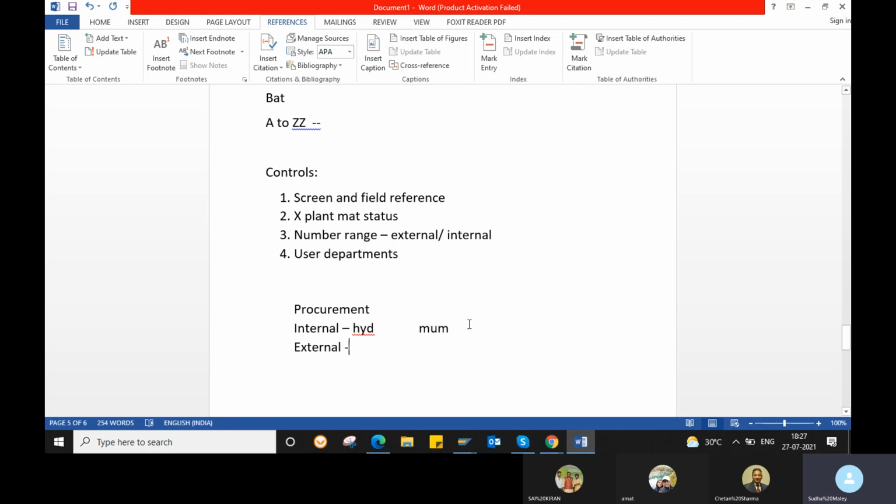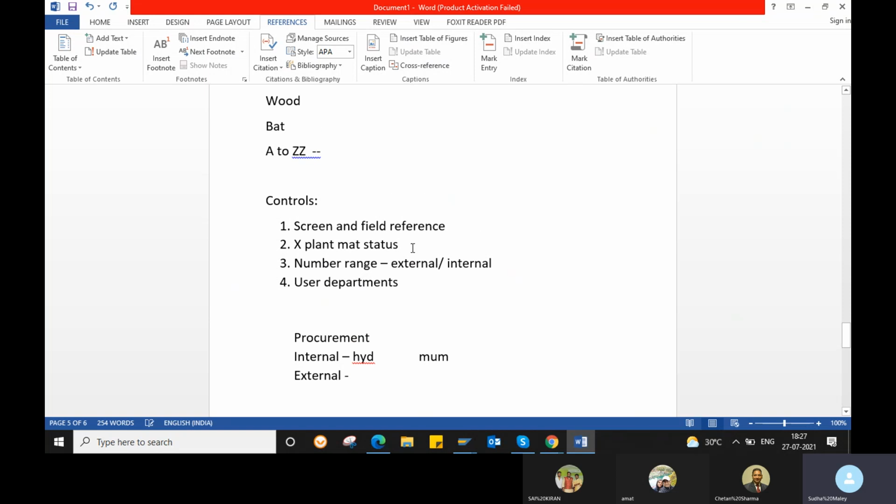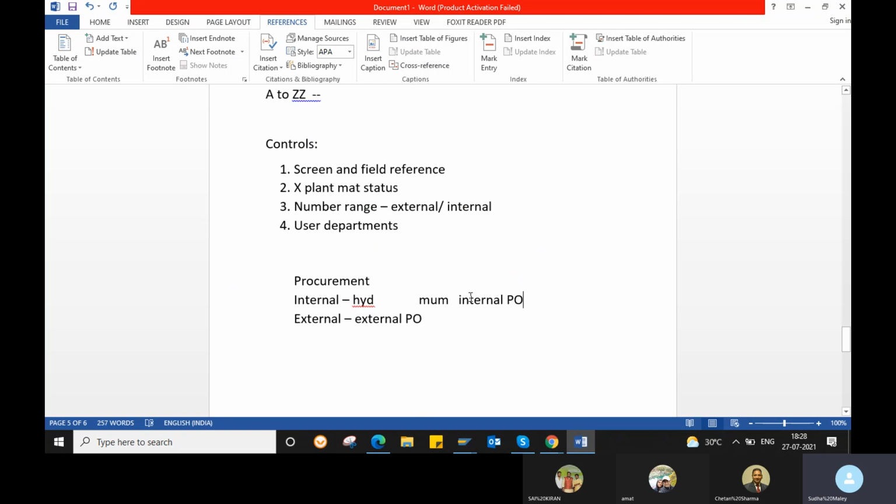If you are purchasing from your own plant or your own location, we call it just an internal procurement. If you are purchasing from an external supplier, an external vendor, then we call it an external procurement. In that case, you will create an external purchase order, external PO, or an internal purchase order.